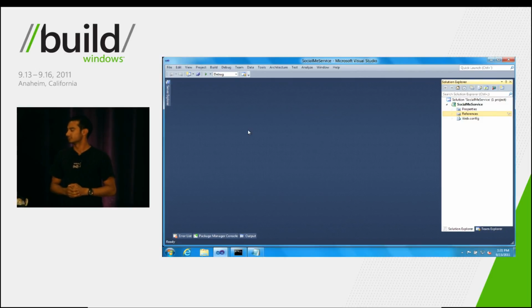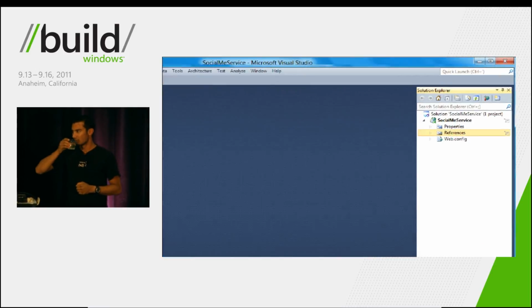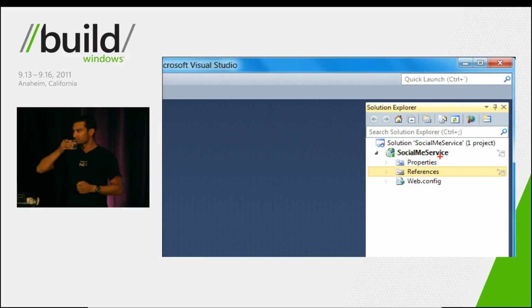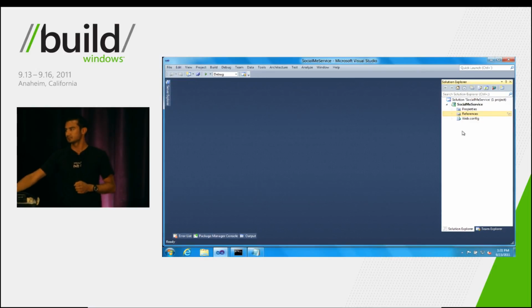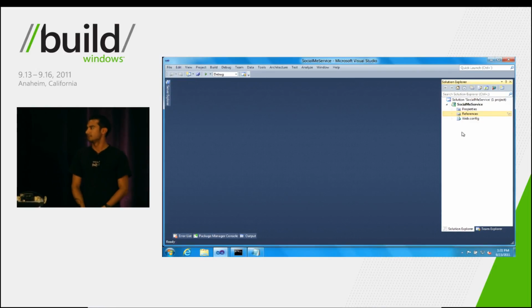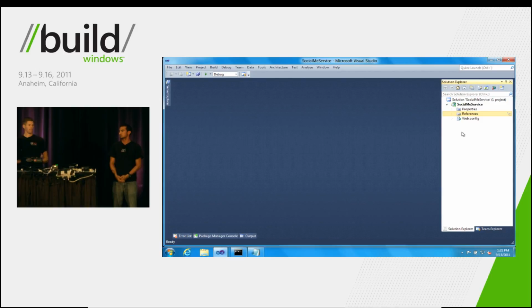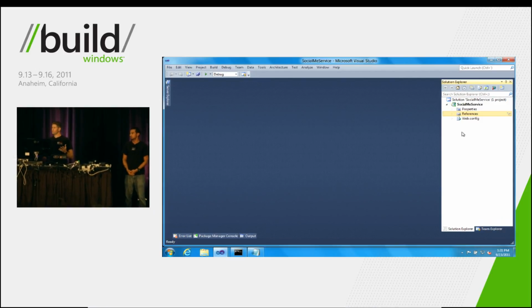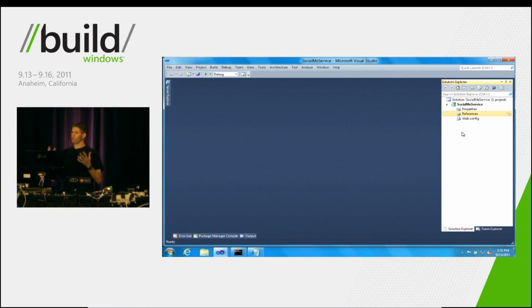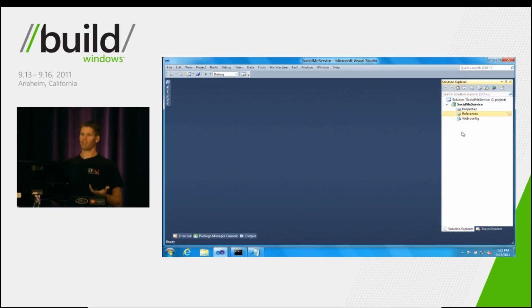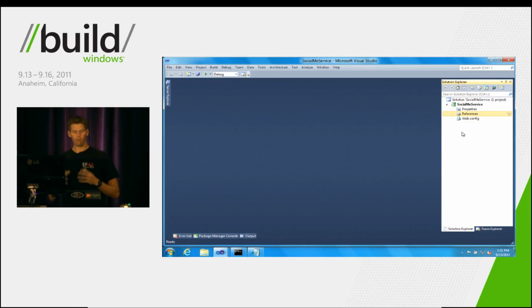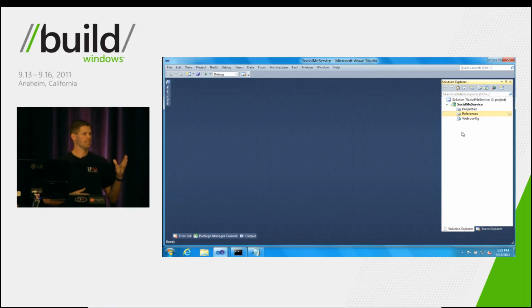All right, so what we've got here is just an empty web project, and I've called it, if you look right here, Social Me Service. So as David mentioned, the first thing we need to do here is build our data model and connect it up to a database. Now, we could do the same thing we did before, where I wrote some C# classes, have code first, use convention and configuration to provision that for me. But what we'd like to do instead is target an existing database up on SQL Azure.